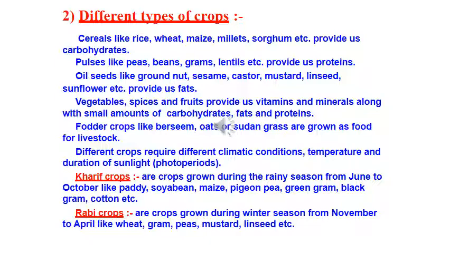In addition to these food crops, fodder crops which are required for the cattle, like barsim, oats or Sudan grass, are raised as food for the livestock. The animals also need food, right? They also need a balanced diet. So for them we are growing plants, we are growing fodder crops, right. So here remember that we are getting what from these things.